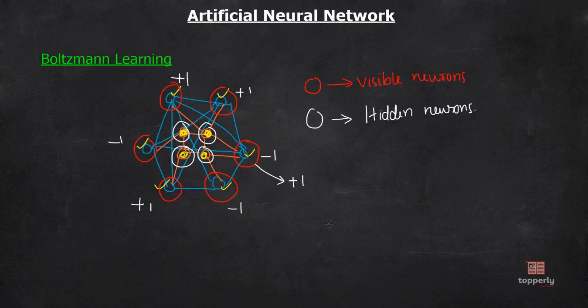Now, what it means in the stochastic sense is: what is the probability that the state of the picked up neuron will be flipped?